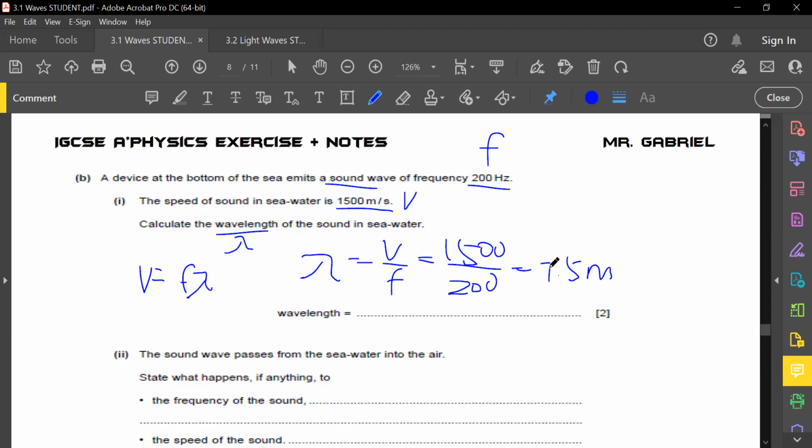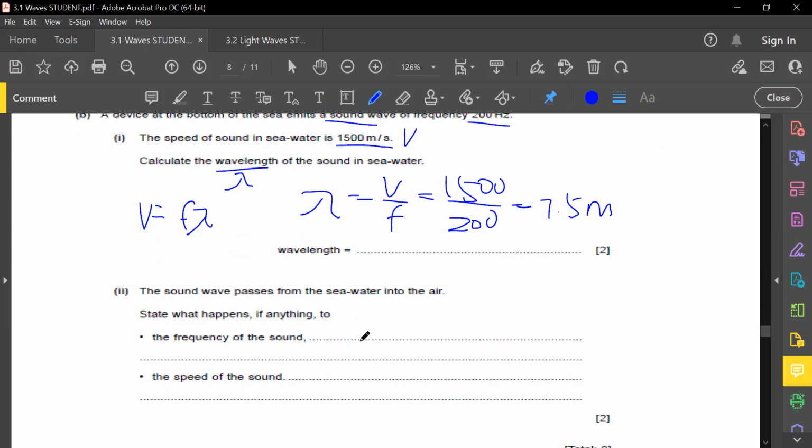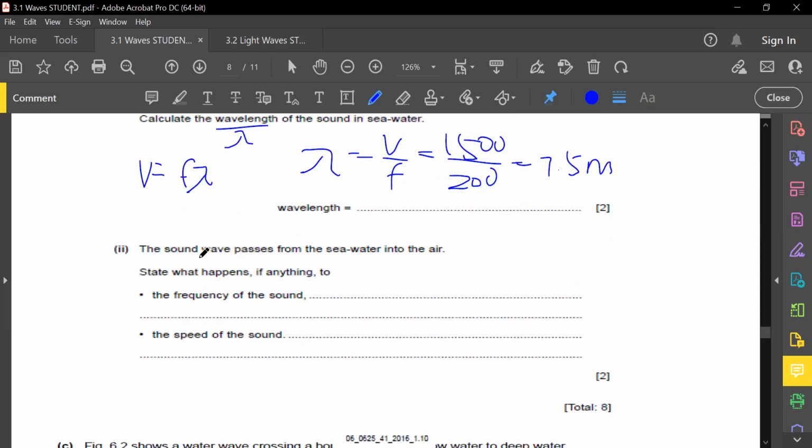Okay, help me open the door, Rachel. It's always important to write down the units in the exam, guys. If you do not write your units, you definitely will lose your marks. Super important. Okay. Then after that, it says that the sound wave passes from the seawater into air.